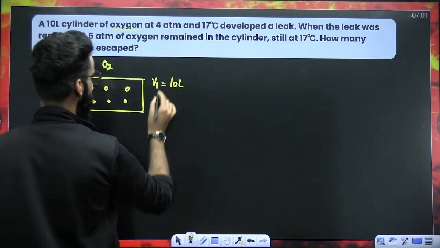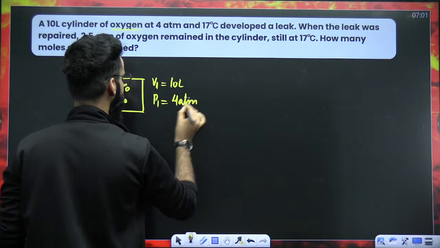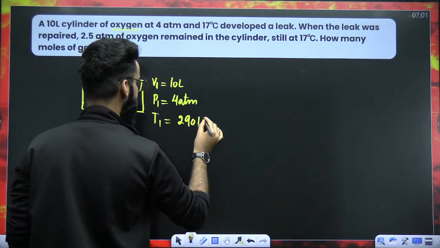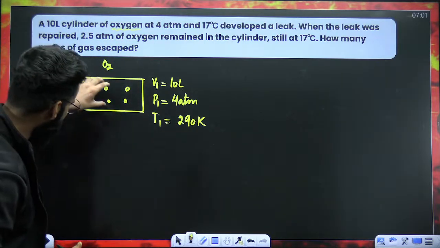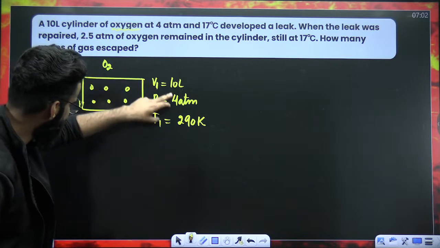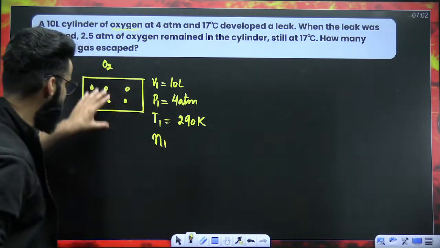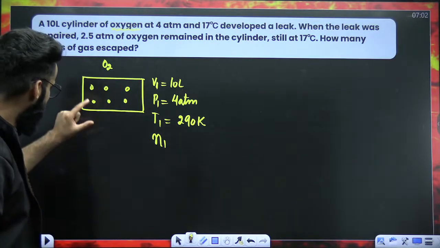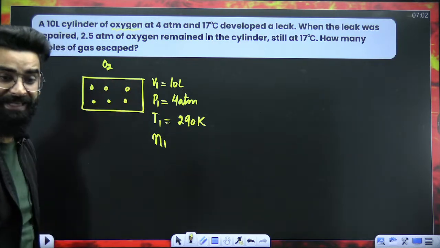Now, dear students, pressure of the gas, which I'm representing with P1, is 4 atm. Temperature of the gas is equal to 17 degrees centigrade. That means 290 Kelvin. Right? Now, since the gas was there in the container and these were its parameters, let's assume there were N1 moles of gas present in the container. Now the cylinder developed a leakage.